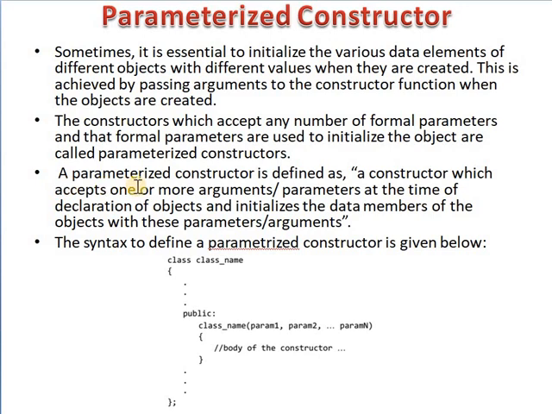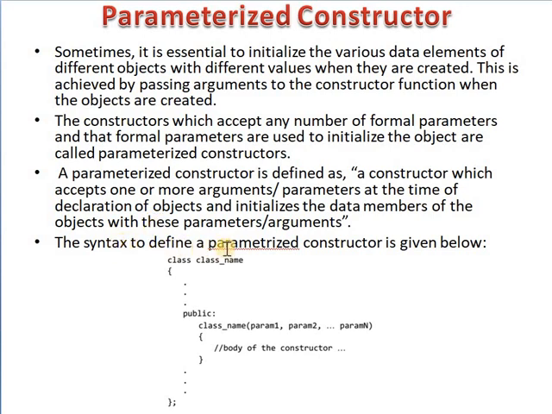So, the parameterized constructor is defined as a constructor which accepts one or more arguments or parameters at the time of declaration of objects, and initializes the data members of the object with these parameters or arguments.